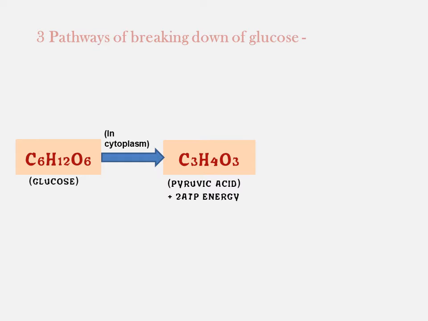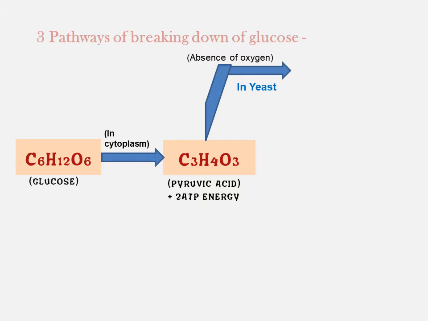Afterwards, let's discuss three pathways. First pathway is when there is absence of oxygen. If oxygen is completely absent, still the respiration process can occur. In that condition, it may happen in yeast cells.